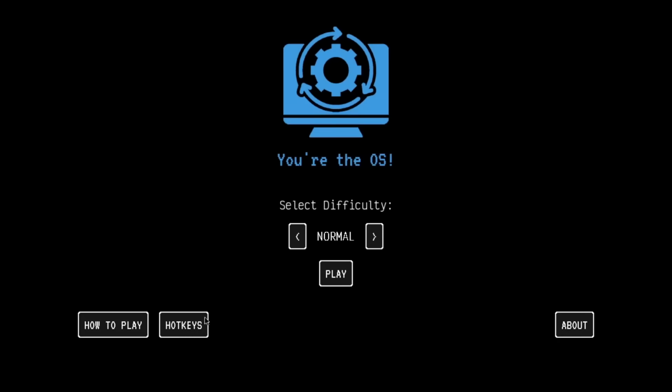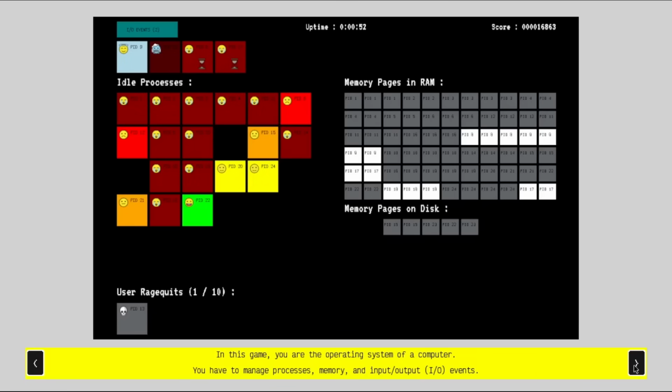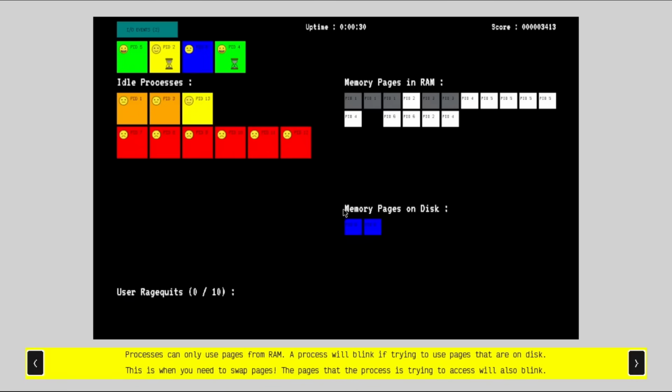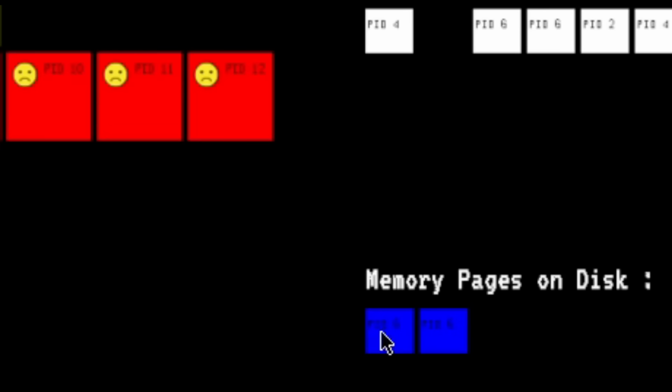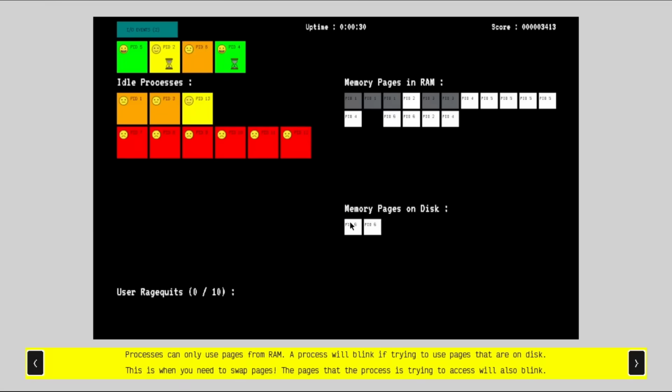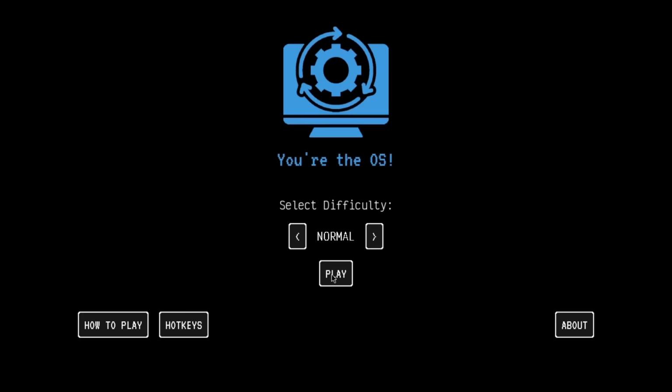So you know what? I'm gonna go back through the tutorial and see what it says about that. I don't know, I feel like I have to just click on these memory pages on disk as soon as that happens because that's sort of all I've been able to do with them, right? I think I understand the swapping mechanic a little bit better now, so I'm gonna jump right in, and hopefully I'm gonna get the best damn score that anyone's ever gotten on this game.